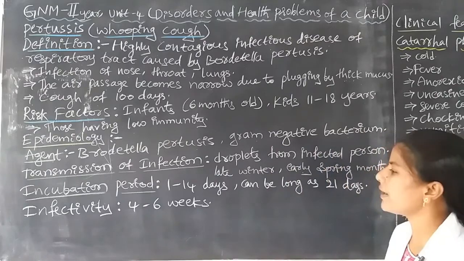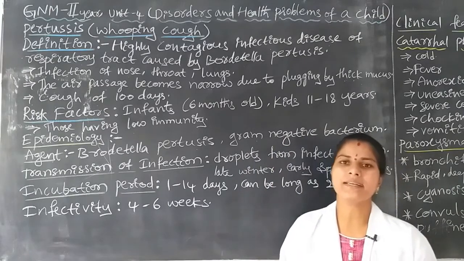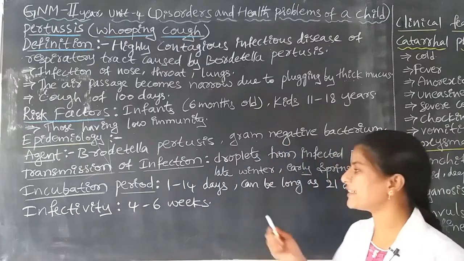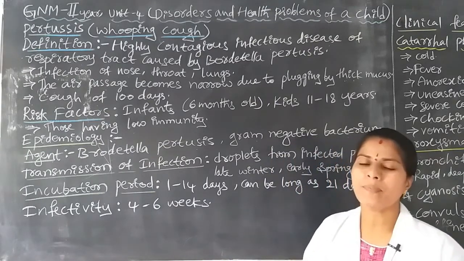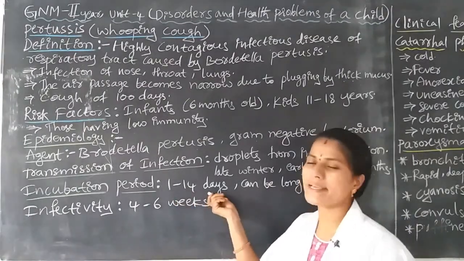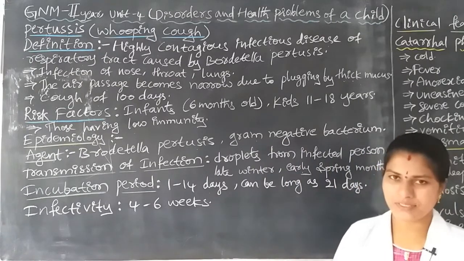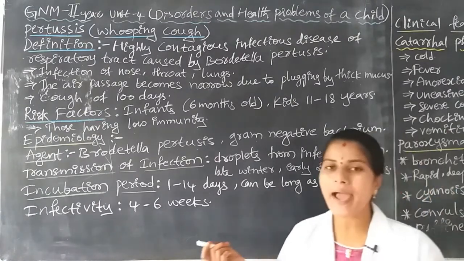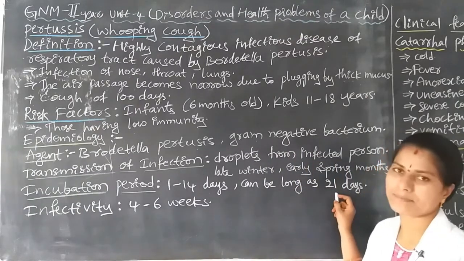Next one is the incubation period. Incubation period means once the bacteria enters the child's body, it needs some period for growth and development, for releasing the eggs. For that, 1 to 14 days is the incubation period for Bordetella pertussis. Next, it can be as long as 21 days. Sometimes the incubation period is 21 days.